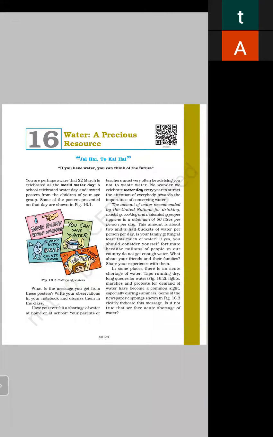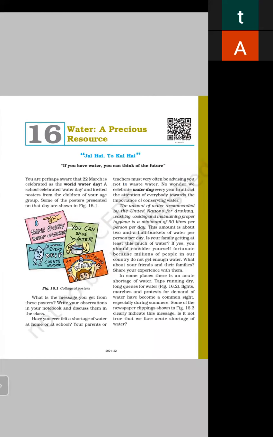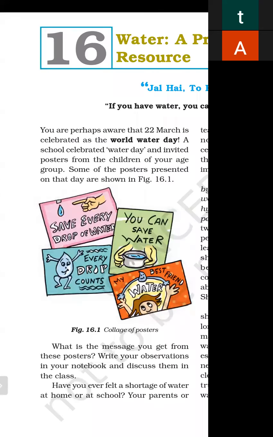You are perhaps aware that 22nd March is celebrated as World Water Day. So you can underline this. This can be your GK question: what is the date when World Water Day is celebrated? 22nd March every year.